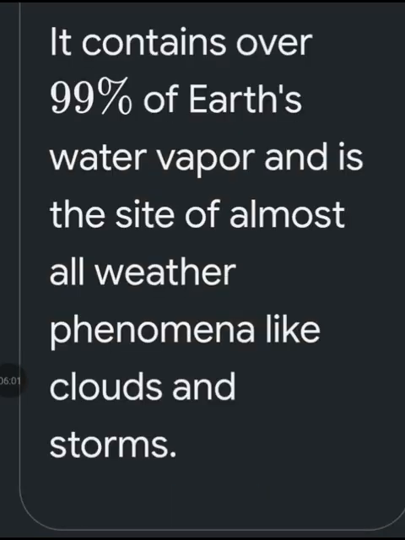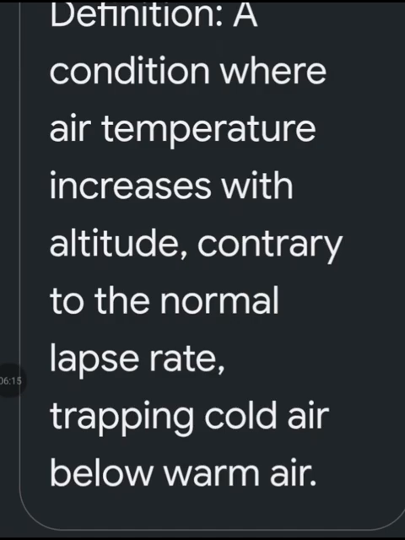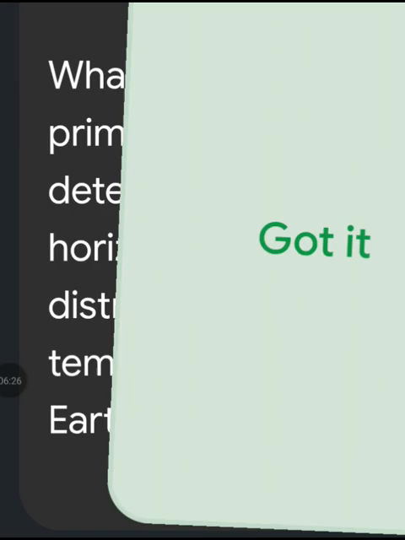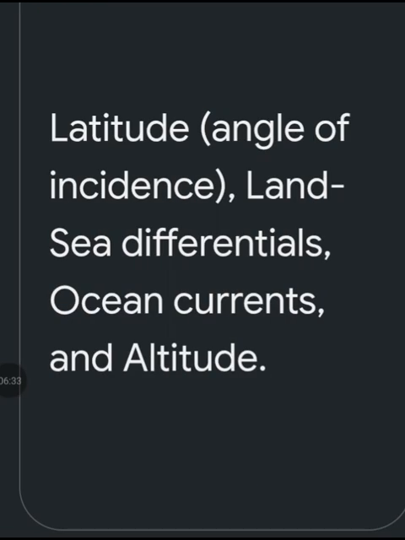The weather sphere. It contains over 99% of Earth's water vapor and is the site of almost all weather phenomena like clouds and storms. Define term temperature inversion. A condition where air temperature increases with the altitude contrary to the normal lapse rate, trapping cold air below warm air.